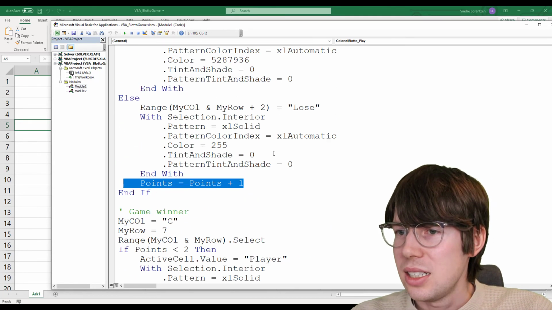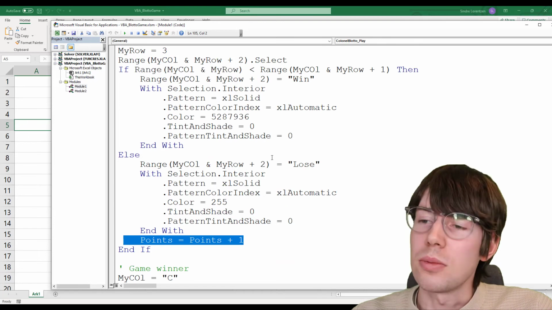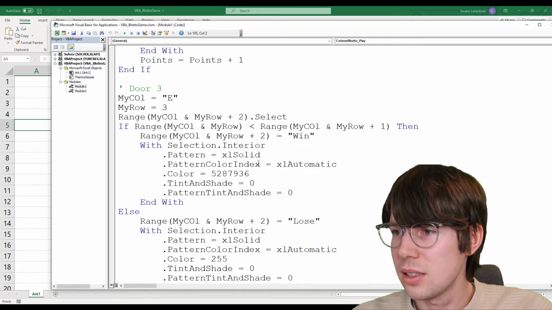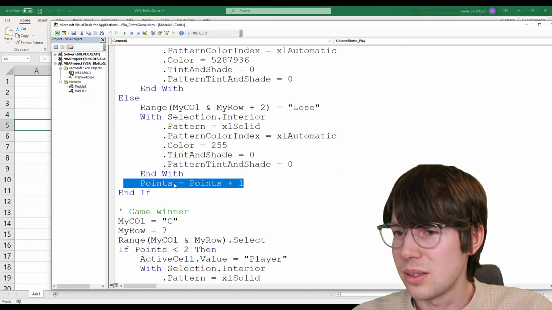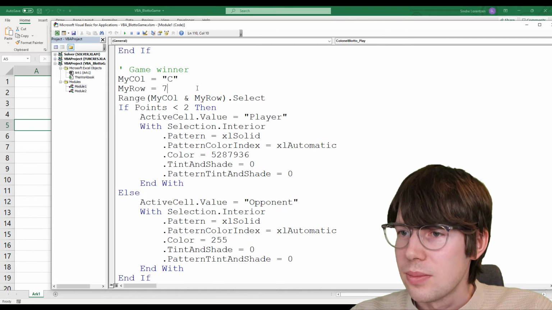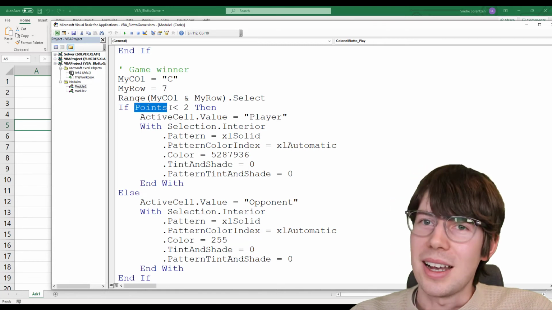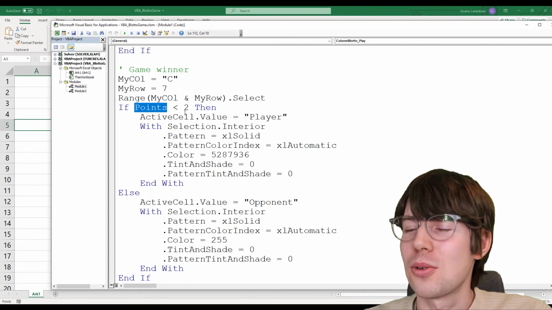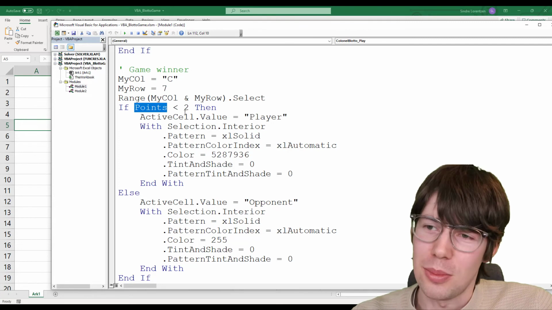Let's see, but actually, no, I don't remember the code. It seems I did exactly the opposite there. I'm keeping track of the opponent's score, I think. Yeah, so I'm keeping track of the opponent's score. So the game winner. Sorry, I said that completely wrong. I'm keeping track of how many doors the computer is winning, not how many I win.